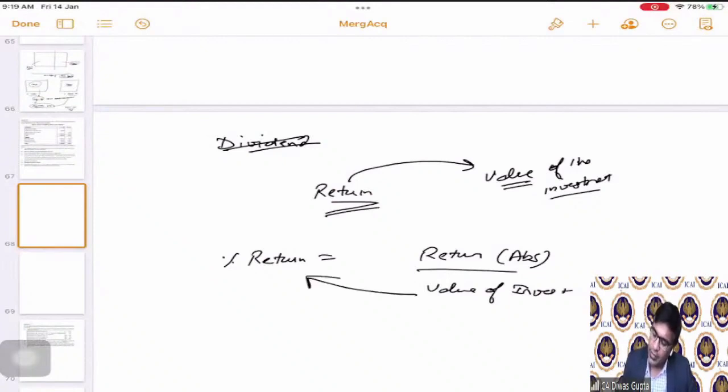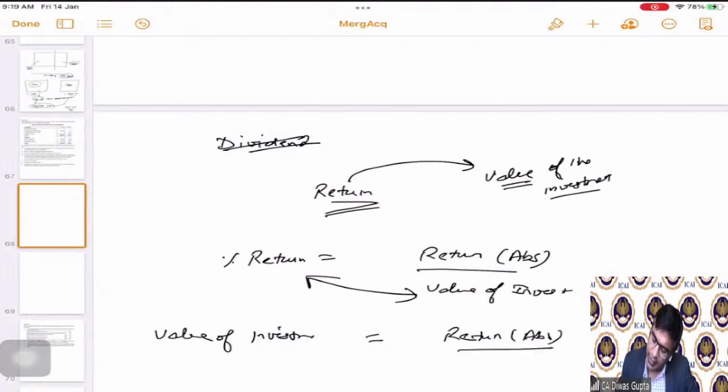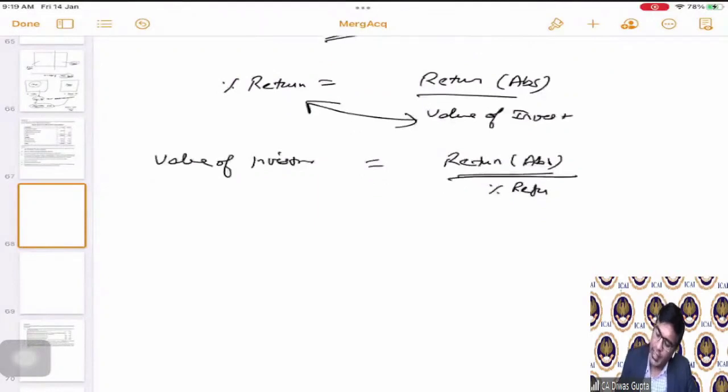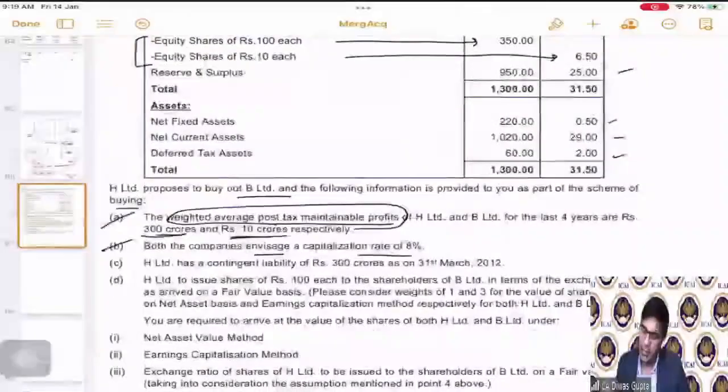Can I switch this? So the value of investment is equal to return absolute divided by the percentage return. If you do this, you will get the value of investment. Correct. Similarly,